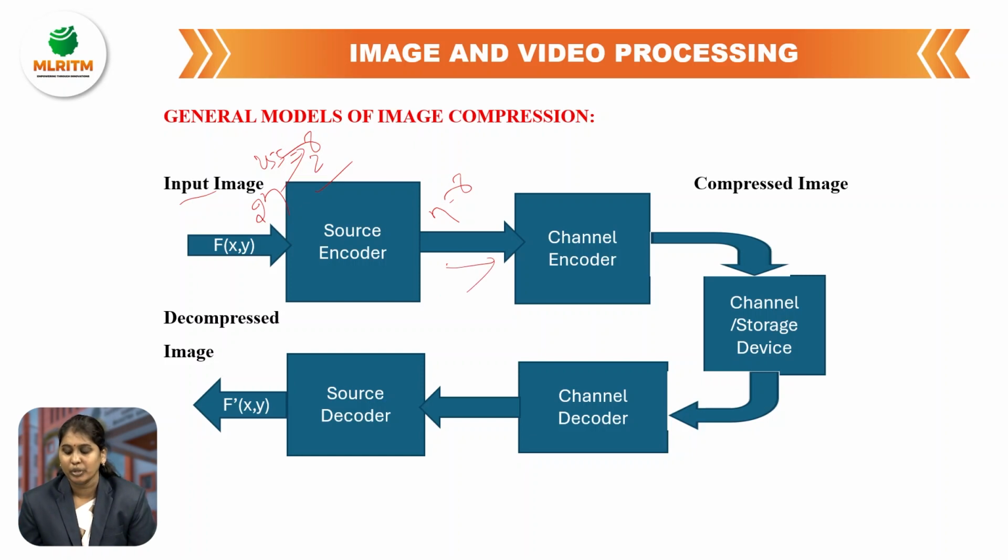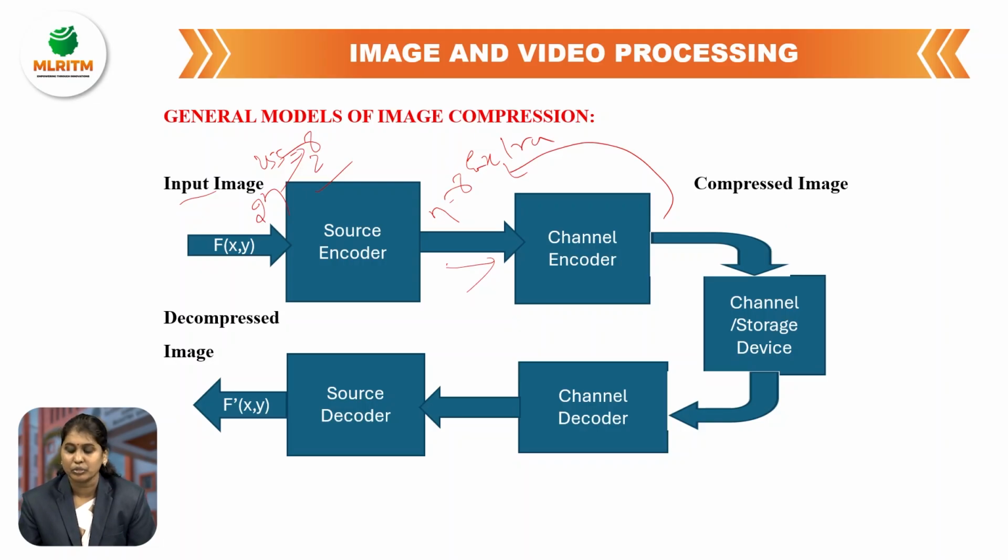An image is sent through a channel. Some data may get corrupted due to noise or interference. The channel encoder is a part of the image compression or transmission system. The channel encoder adds some extra bits to the compressed data. The extra bits are used to detect and correct errors. So the output of the channel encoder is compressed data plus extra bits, which is given to the channel or storage device.